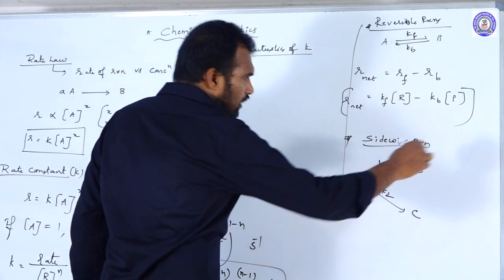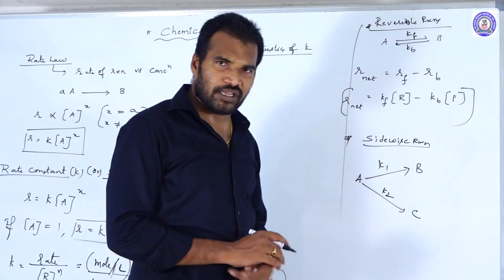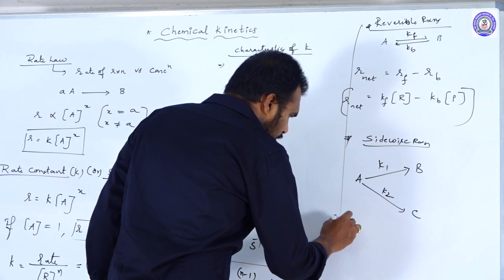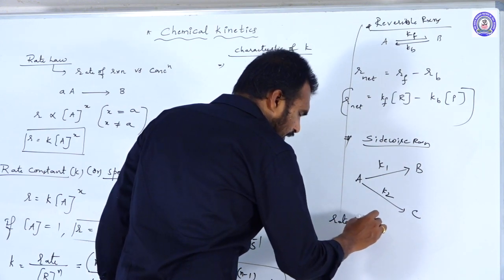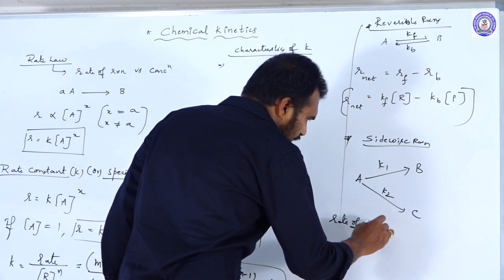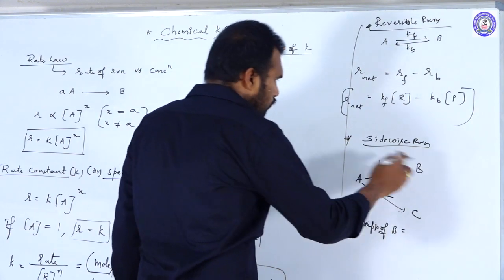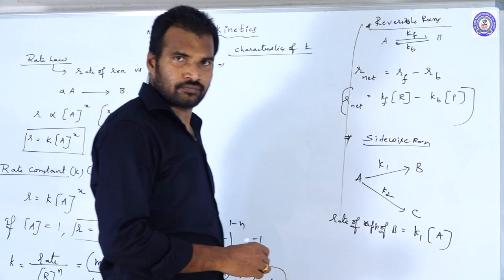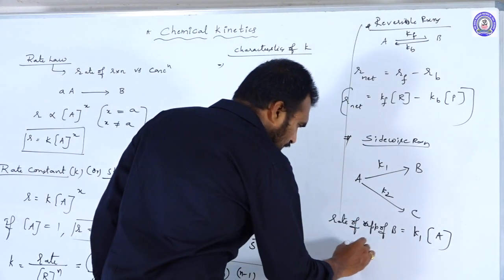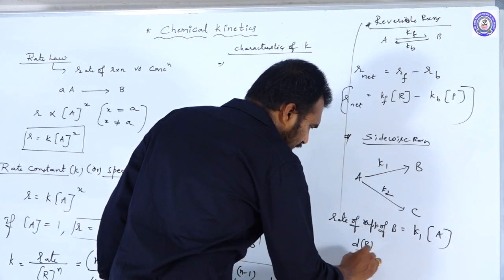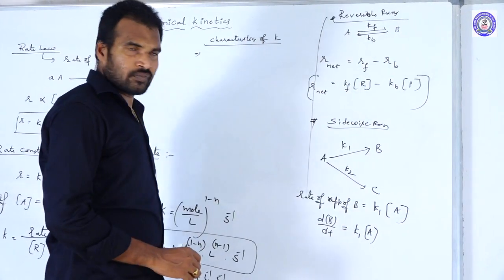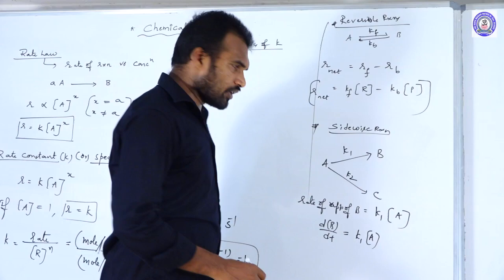Okay, now tell me, what is the rate of appearance of B? So rate of appearance of B is equal to K1 into concentration of A. So dB by dt is equal to K1 into concentration of A. And rate of appearance of C, how can you write?